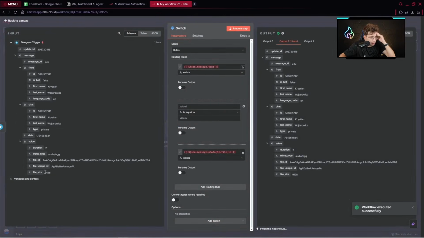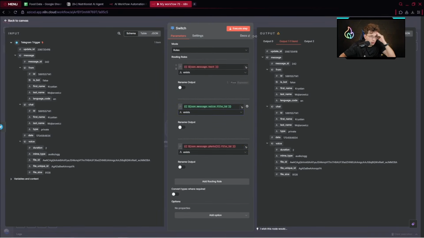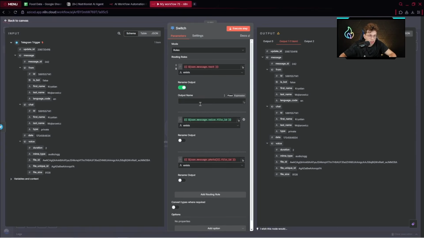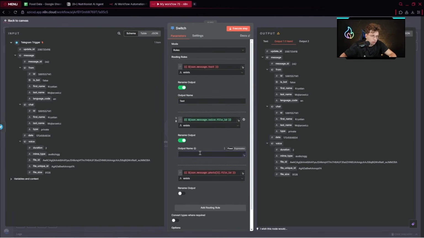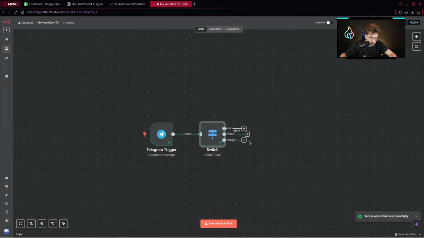We have our voice, and we can pick the file ID. So we've got message, voice, file ID exists. Perfect. That's great. We can execute the step. It shows our output 1, output 2, output 0. Additionally, let's rename them so we know which path is which. Firstly the text, then voice, and thirdly an image. After we execute it, it looks this way. Again, we've got text, voice, image.